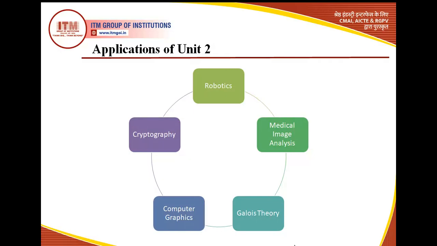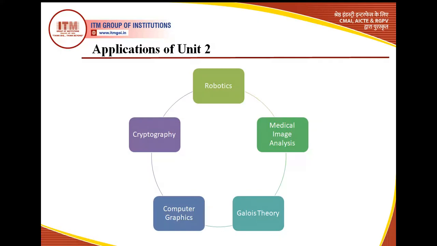Galois theory is a mathematical subject which takes into consideration the basic concept of group theory. When you study group theory in very much detail, that would lead to a subject called Galois theory.